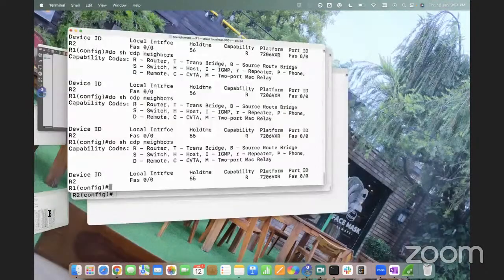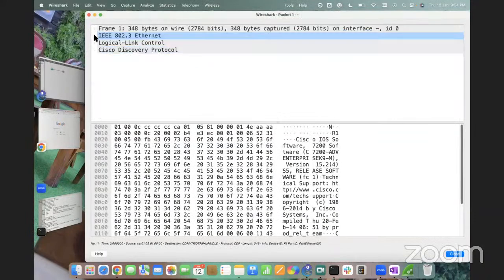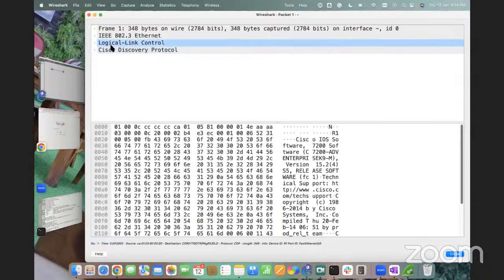Basically, this CDP protocol works on layer 2. Is it a layer 2 protocol? Yes, a pure layer 2 protocol. Correct, because if you see the packet, it contains only layer 2 information. We don't have layer 3 here. So that's a pure layer 2 protocol.